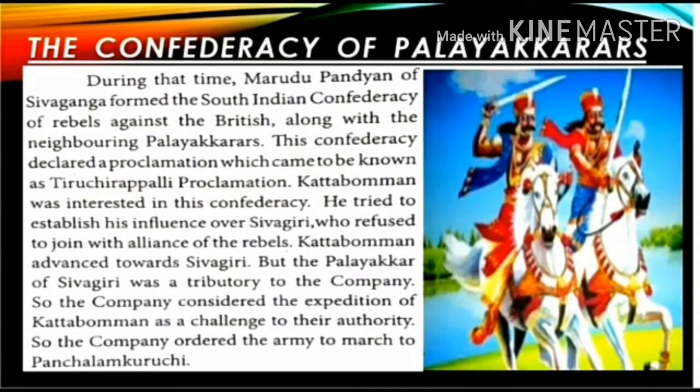So Kattabomman advanced towards Sivagiri. But the Palaikarar of Sivagiri was a tributary to the company. He was loyal to the company. So the company considered the expedition of Kattabomman as a challenge to their authority, and ordered the army to march to Panjalanguruchi.